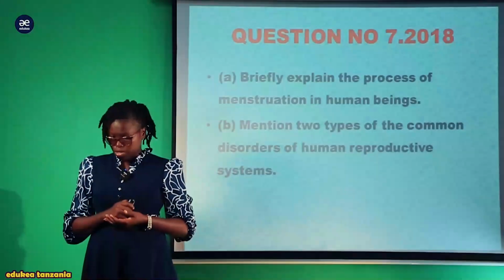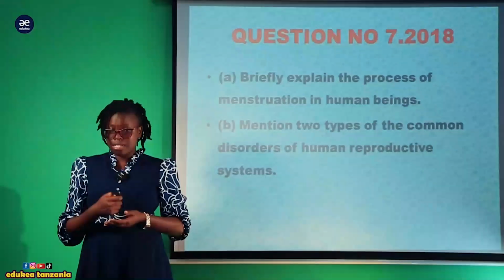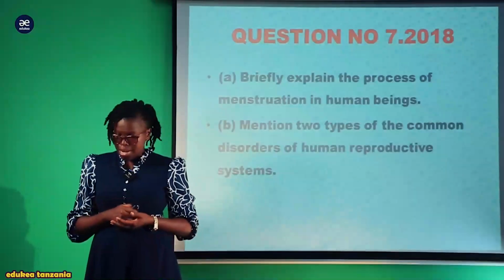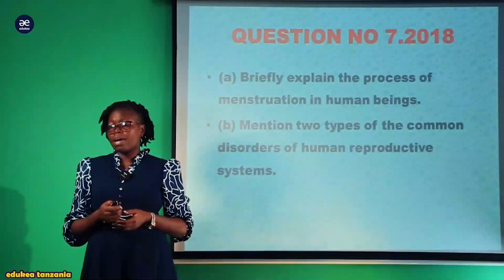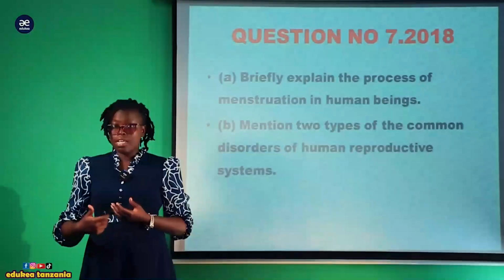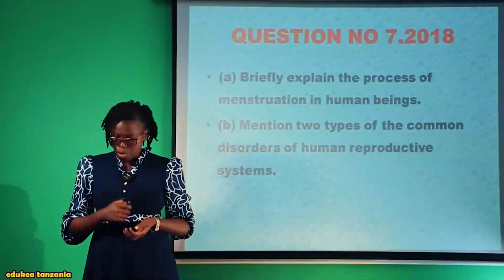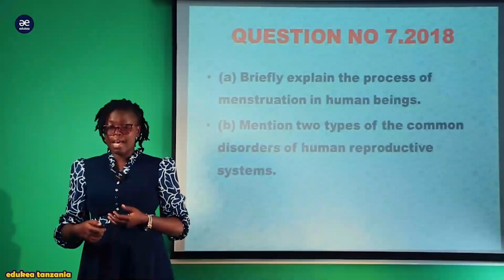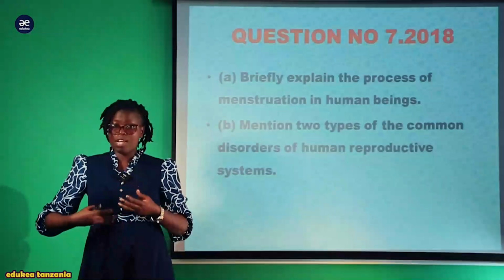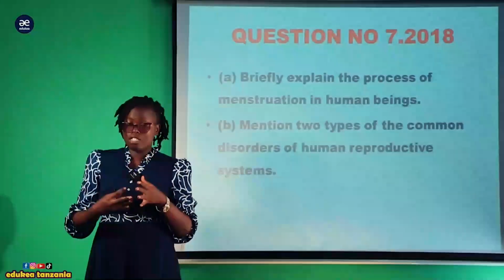Tukiangalia katika menstruation, hii hapa ni moja ya secondary sexual characteristics of the female after puberty, na vilevile the disorders of the human reproductive system, ambapo tunaenda kuangalia magonjwa au infection ambazo zina affect the female reproductive system. Baada ya kuangalia the reproductive organs is where you can know the disorders which tend to affect this part of the reproductive system.